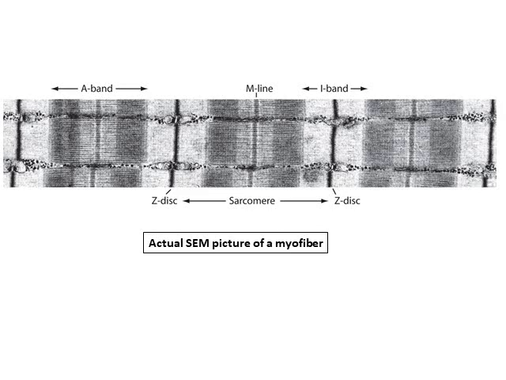This slide shows the actual scanning electron microscopic image of the skeletal muscle fibers denoting the I band, A band, and the Z disc zones. So you can see all the zones, the types of fibers and their arrangements, and the bands. The I bands and the A bands are clearly visible under the scanning electron microscope.